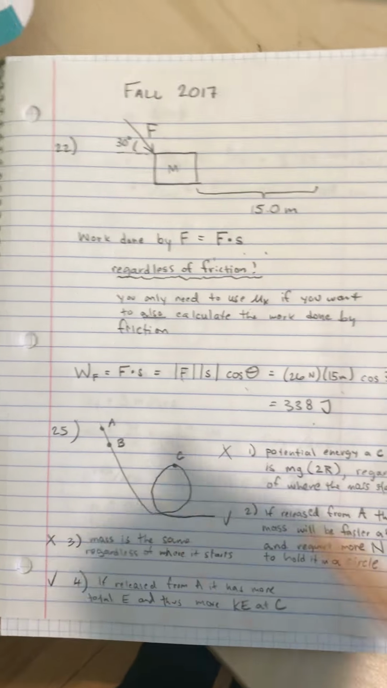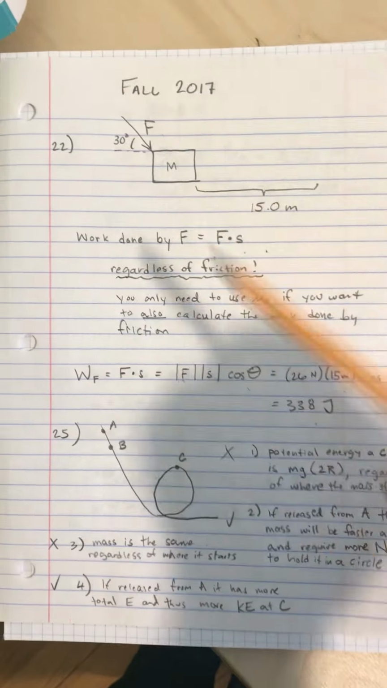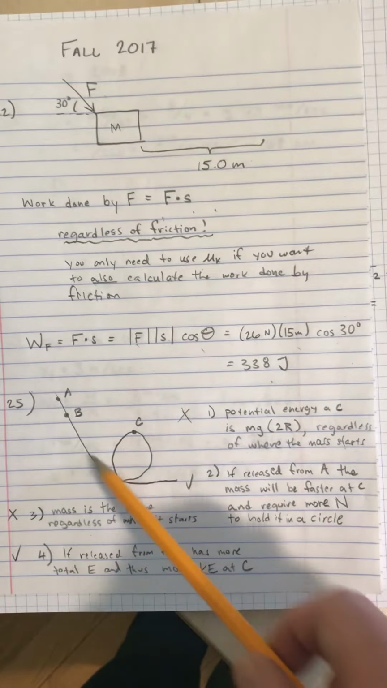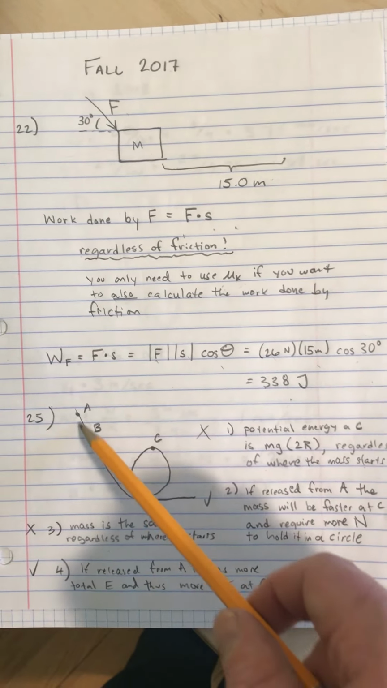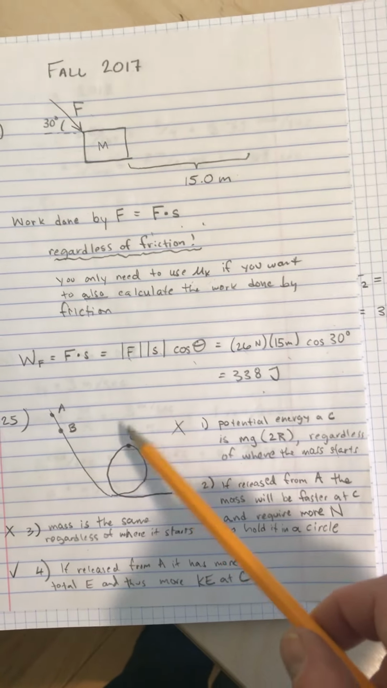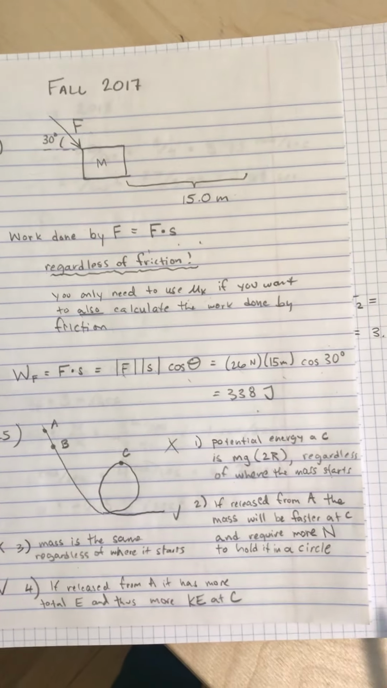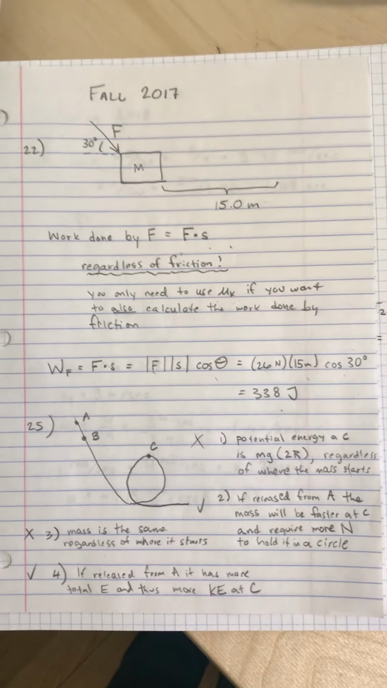This is the solution to problem 25 in the fall of 2017 exam. We have this loop-de-loop where we got point A and point B. Those are two different points that we can be released from, and point C is the location at the top of the loop-de-loop, and we're given 4 statements and asked which ones are right.